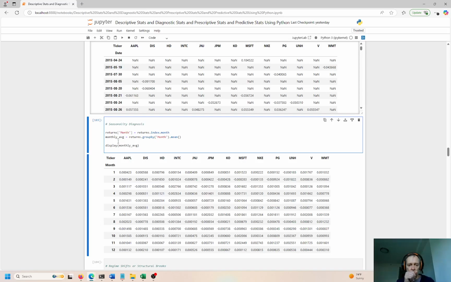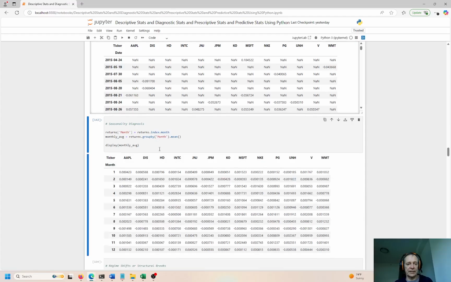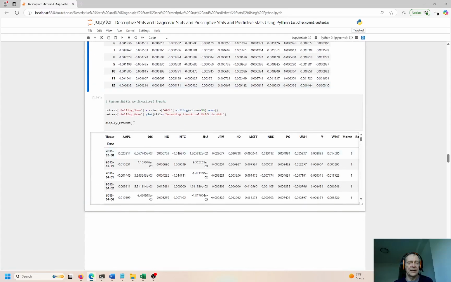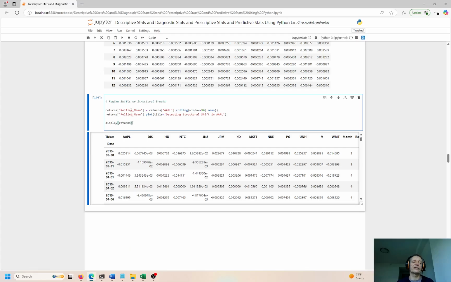So this is seasonality diagnosis. So again, we're looking at the month of the stock returns, getting the returns and grouping by the month and the mean average of the returns for the month. Okay, and then we have the rolling mean. So this is the change over time. We're looking at the change over time with a 90-day window. So we're going back in time 90 days. And again, the dot mean function tells me this is an average right here.